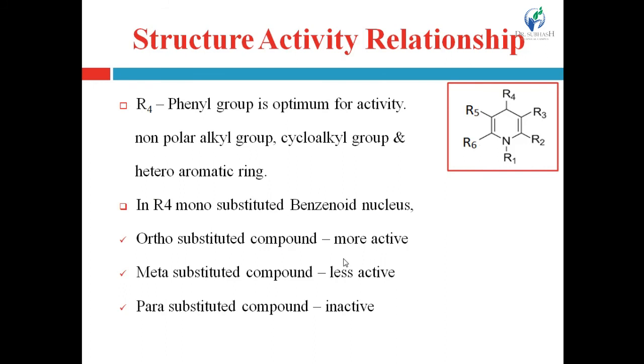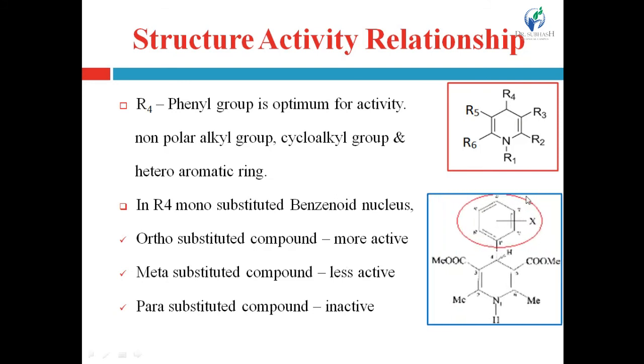And if a heteroaromatic ring is substituted, for example pyridine, then it produces the same action, but that compound also shows toxicity, right? Then if at R4 a monosubstituted benzenoid nucleus is present, that is the phenyl group, right? See here, at the 1, 2, 3 and 4th position from this nitrogen atom, one phenyl ring is present, right? So another substitution on this phenyl ring affects the activity of the compound, right?